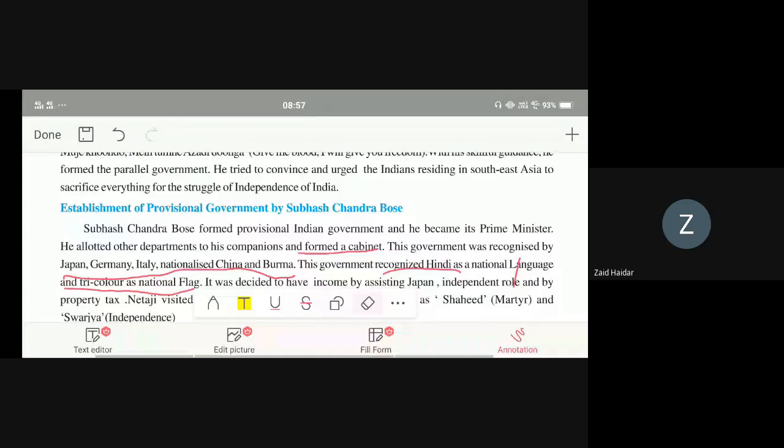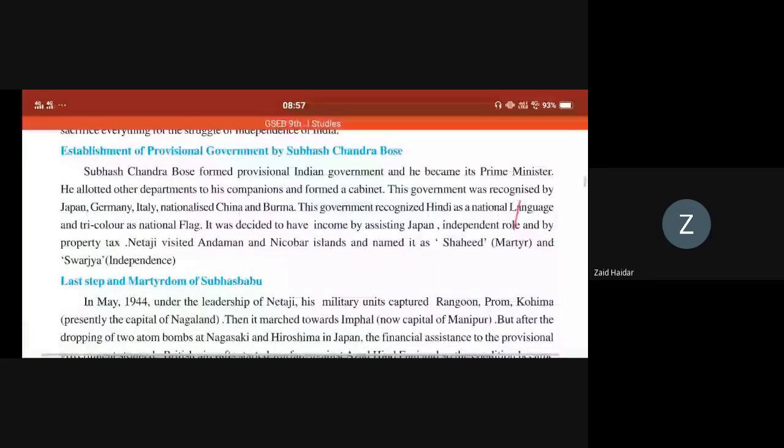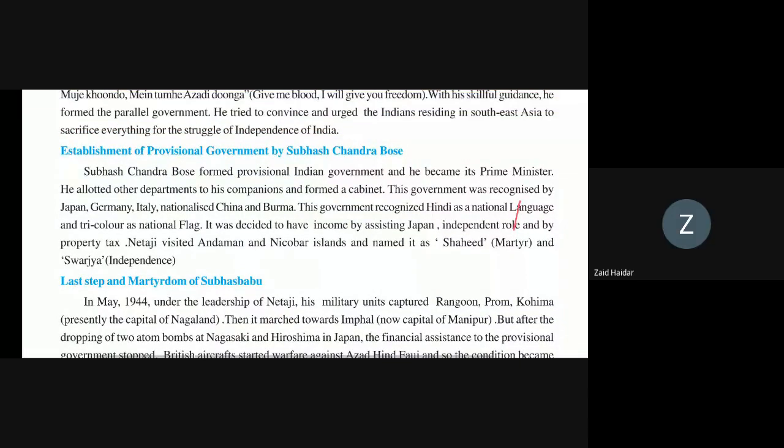Netaji visited Andaman and Nicobar Island and named it Shaheed, Martyr, and Swarajya, Independence. So for what step, for what was this government established?